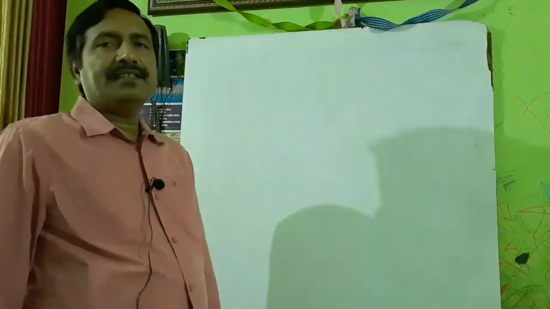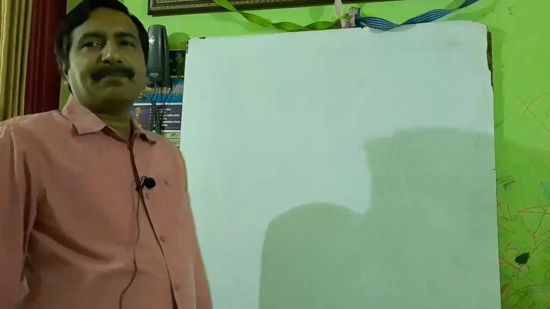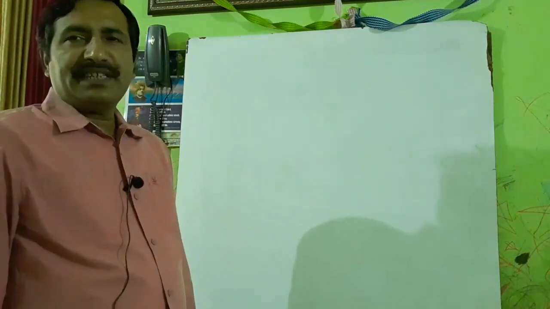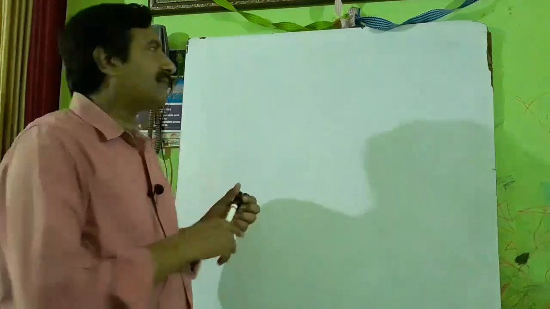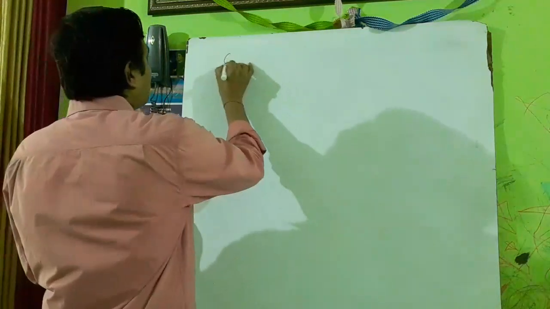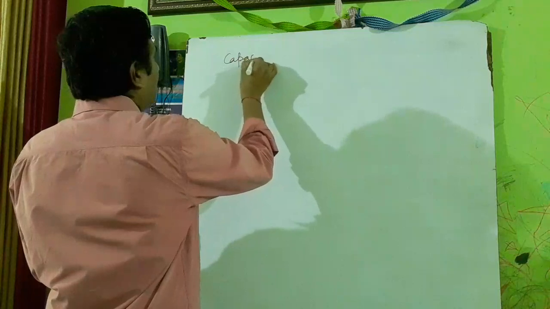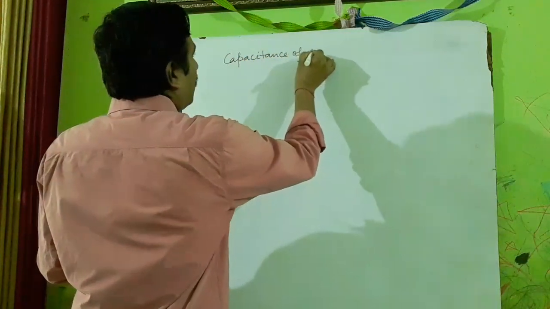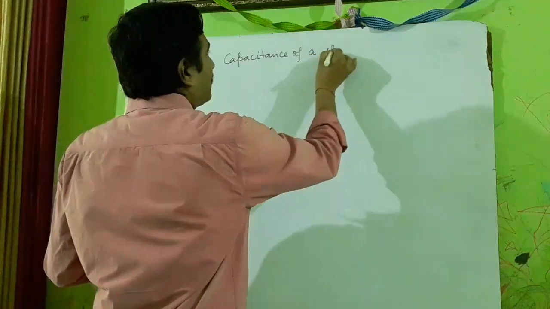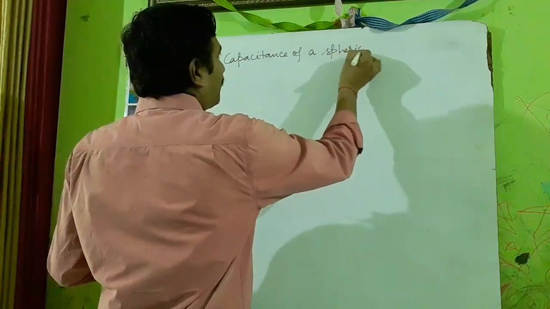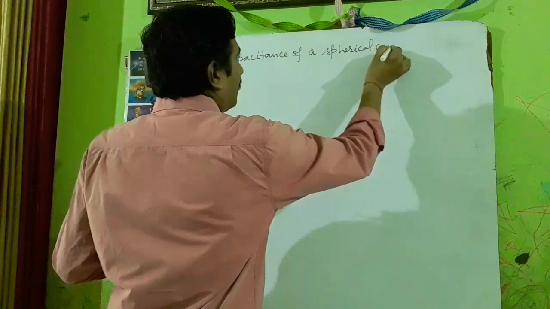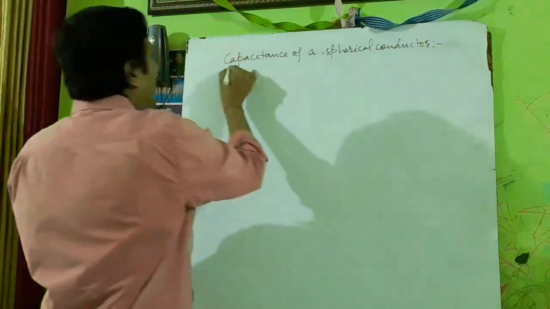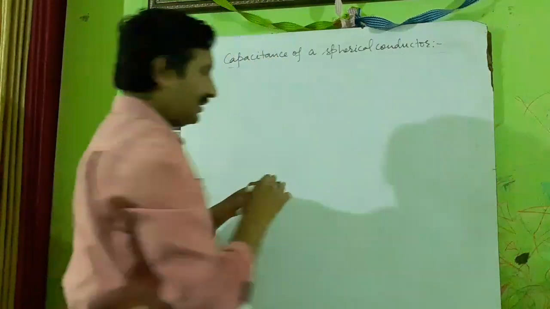Now let us find electrical capacitance of a conductor. We take a spherical conductor first. So capacitance of a spherical conductor.